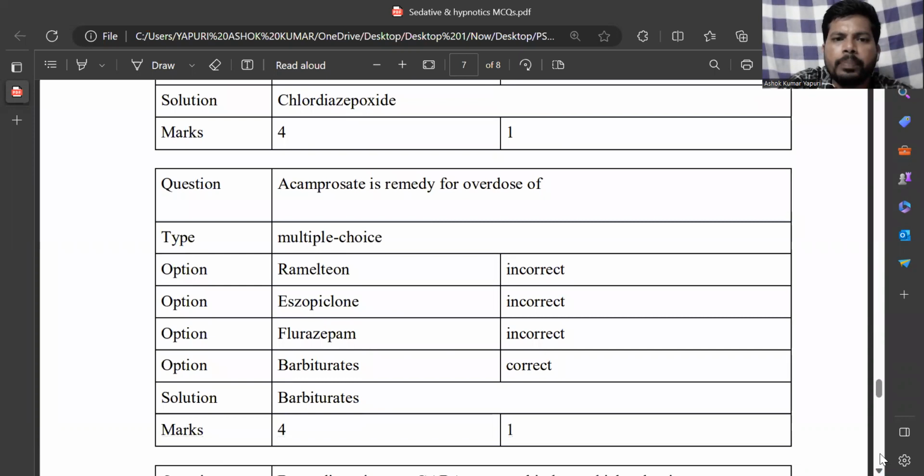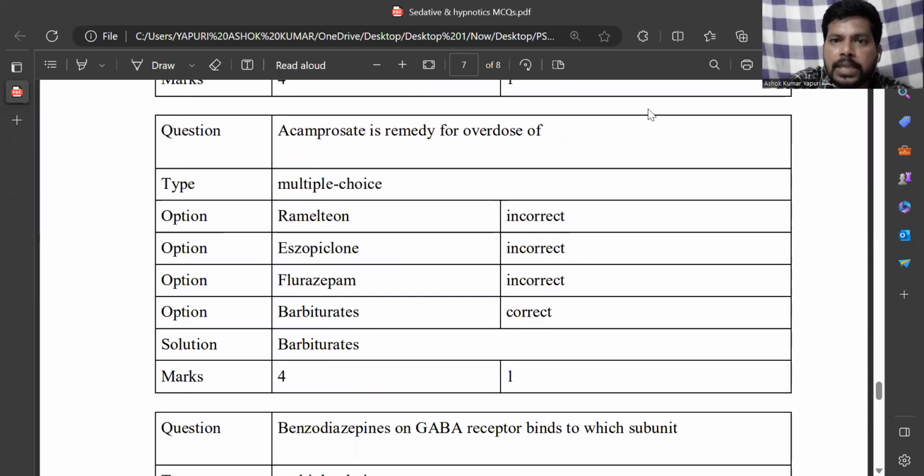And acamprosate is mentioned as a remedy for overdose of barbiturates. Generally, the specific antidote for benzodiazepine overdose is flumazenil, but for barbiturates initially there was no specific antidote. Even for the overdose of barbiturates, the antidote is sodium bicarbonate also. So in this MCQ only, we discussed it initially.